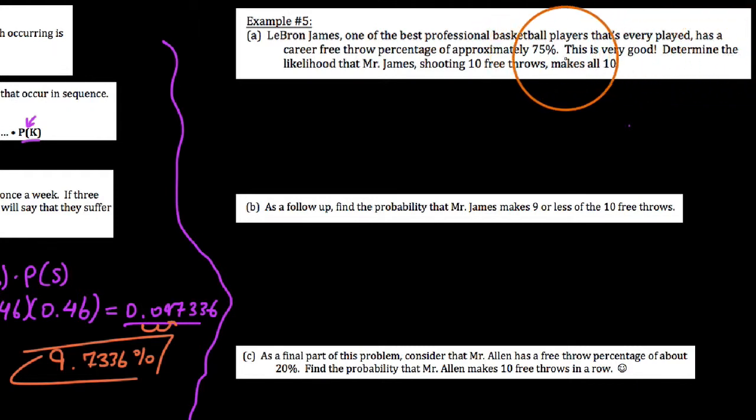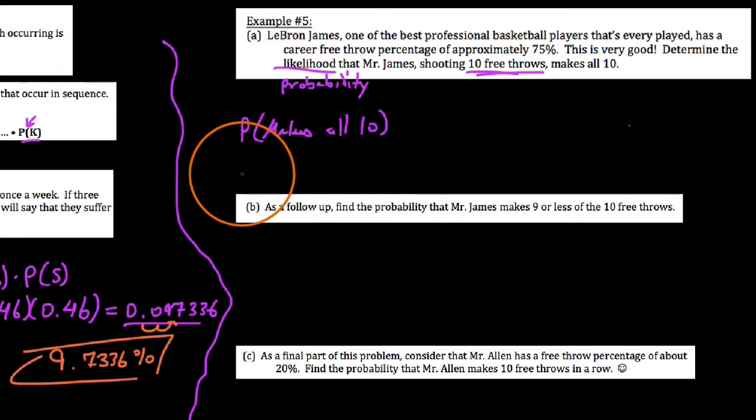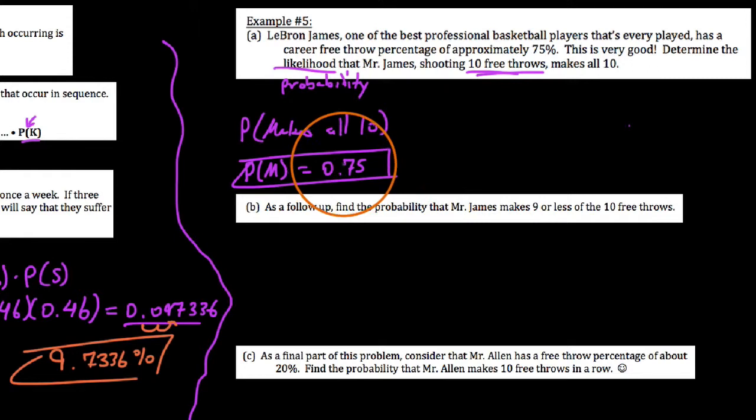So what I want to know is this: determine the likelihood, and when we see likelihood, we're thinking probability, but determine the probability that Mr. James, shooting 10 free throws, is going to make all 10 of them. Okay. So the key thing here is this: he's going to shoot 10 in a row, and we want to find the probability that he makes all 10. So when we write this out, we're going to say probability makes all 10. Now, if we say M represents makes, the idea here is this. We already have been told the probability that he makes one of them is 75%. So using this information, how could we find the probability that he makes all 10?